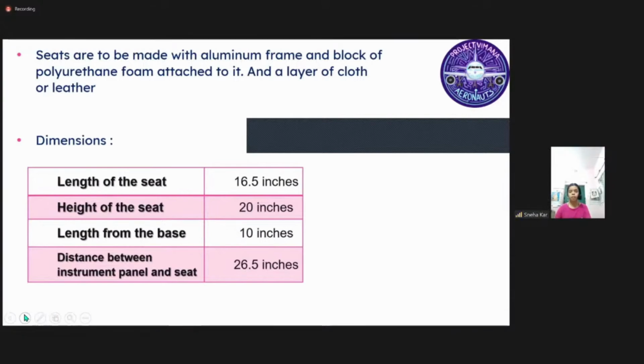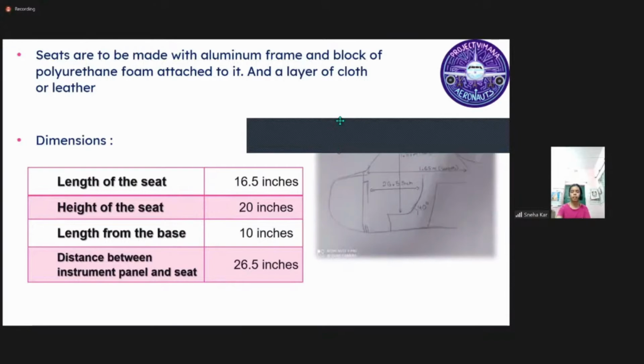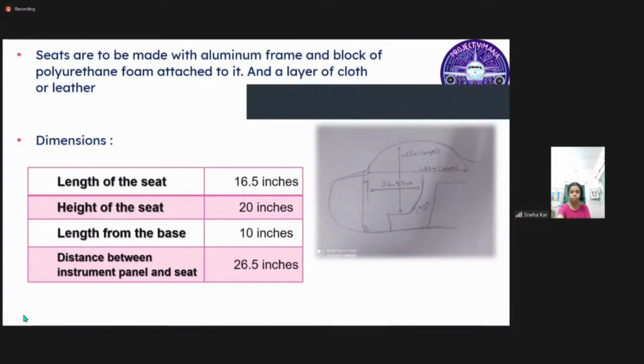The length of the cockpit seat is 16.5 inches, and the height of the seat is 20 inches. The length of the seat from the base is 10 inches, and the distance between the instrument panel and seat is 20.5 inches, so that the pilot will not have to move, and he or she can do it without any difficulty.